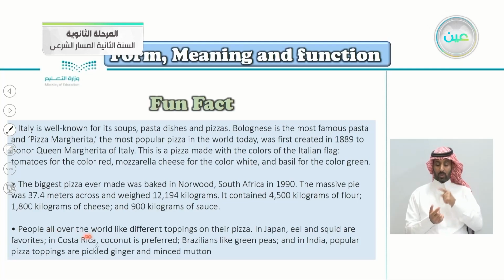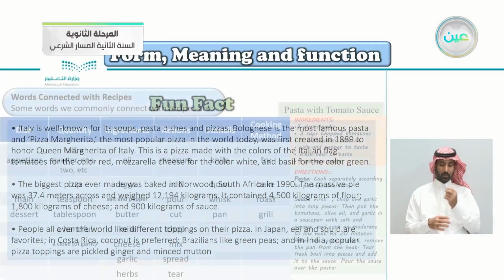People all over the world like different toppings on their pizza. In Japan, eel and squid are favorites. In Costa Rica, coconut is preferred. Brazilians like green peas, and in India, popular pizza toppings are pickled ginger and minced mutton. So people are different in how they top their pizza.